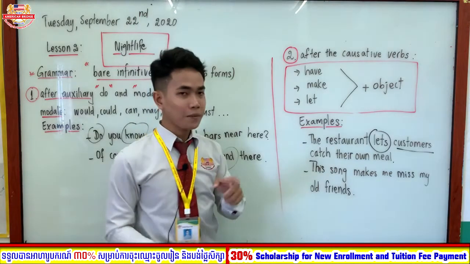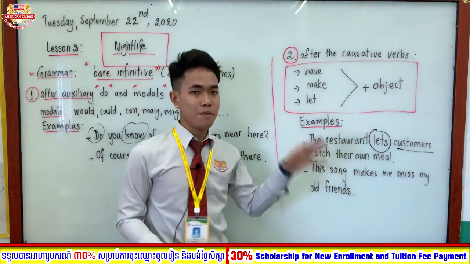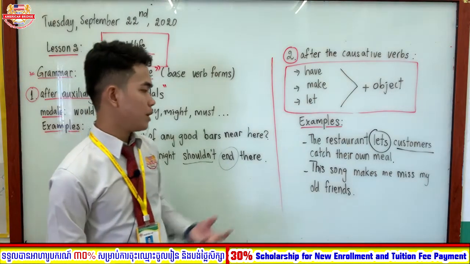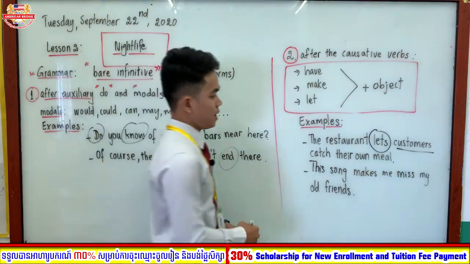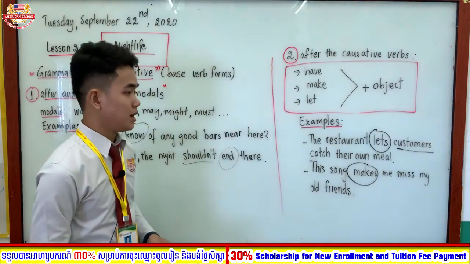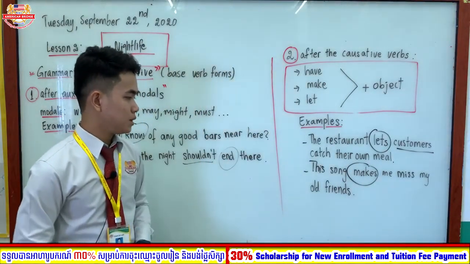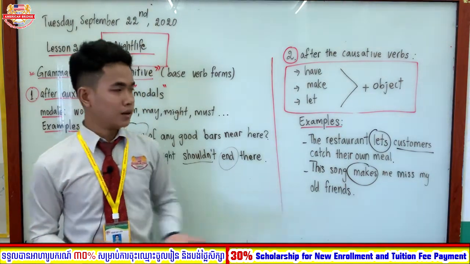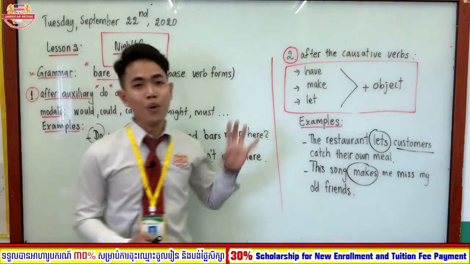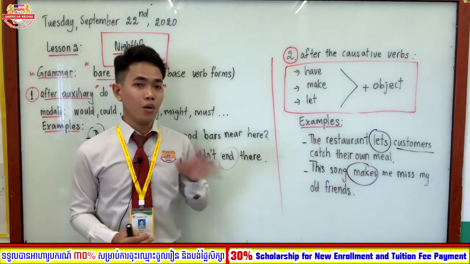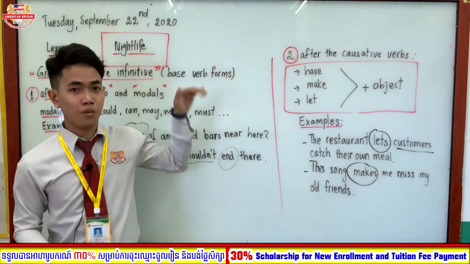Okay, one more example is this: this song makes me miss my old friends. As you see, the word makes is also one of the causative verbs that we use in the sentence. This song makes me miss my old friends. Yeah, make, make me, right? Okay, so these are the two ways that you can use the bare infinitive or the base verb form, right?